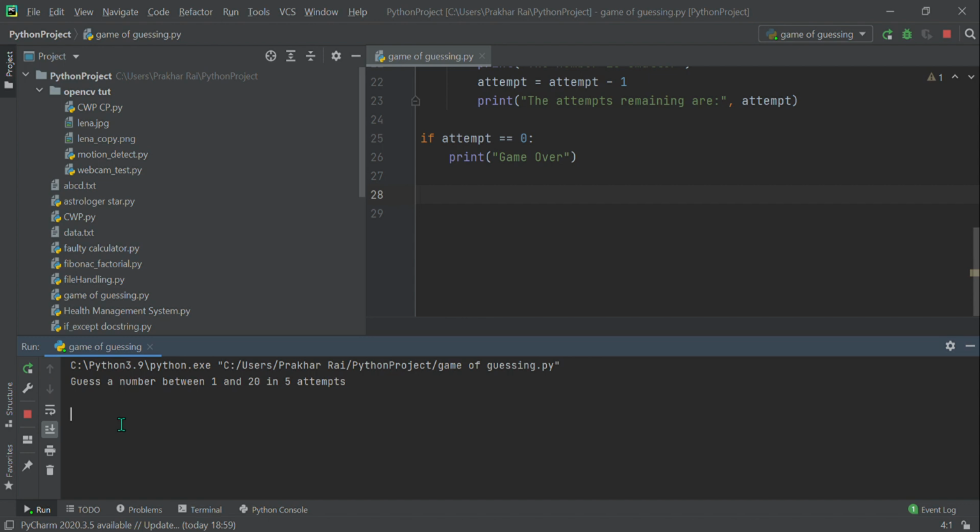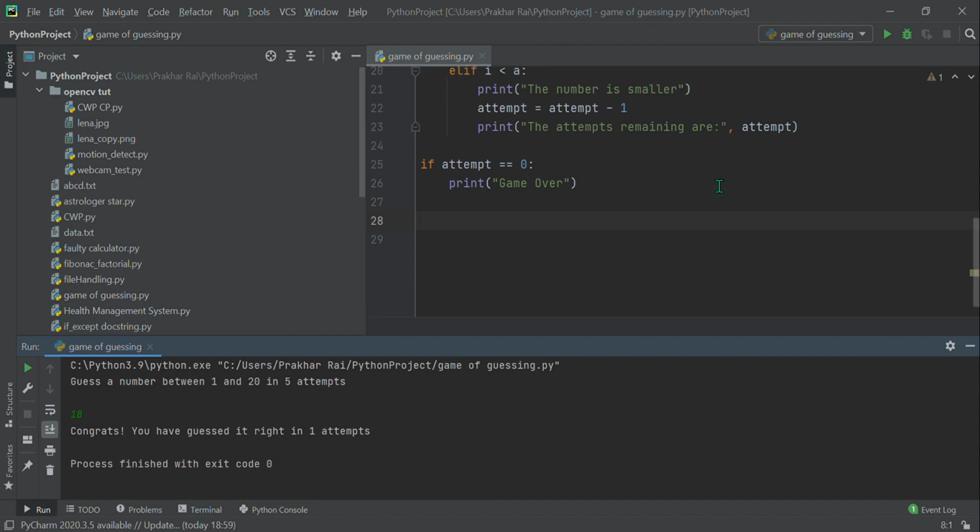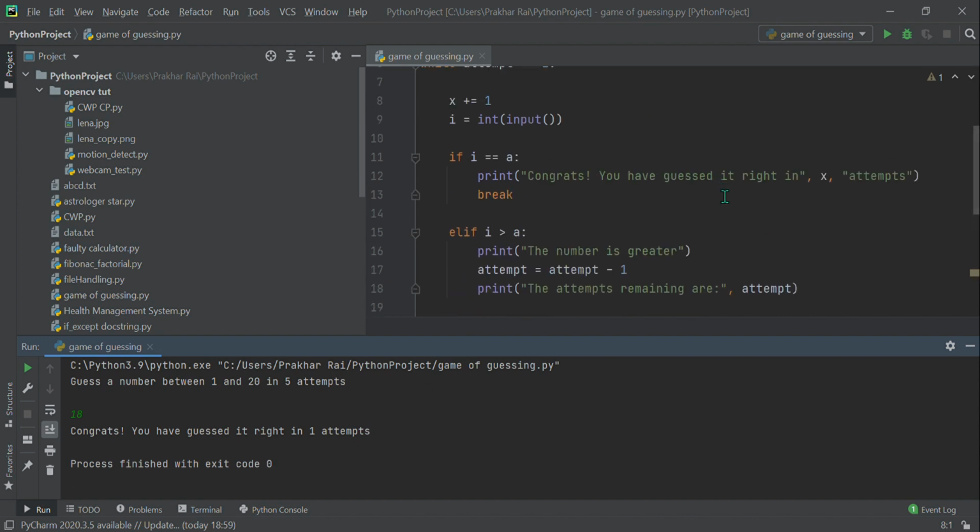And let's say I guess it in the first attempt only, 18. So it should say "Congrats, you have guessed it in one attempt." Let me make it grammatically more correct. Let me write attempt slash attempts. Whatever, if it is 1, it will be attempt only and not attempts.